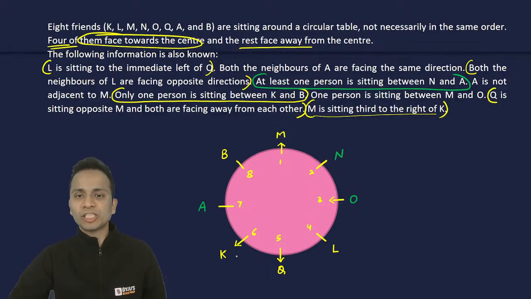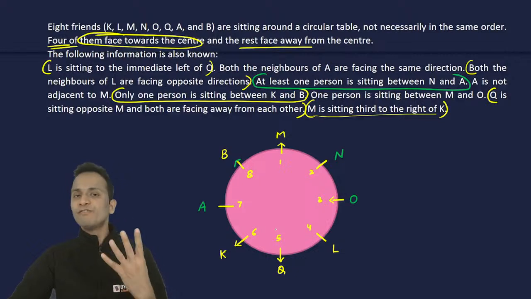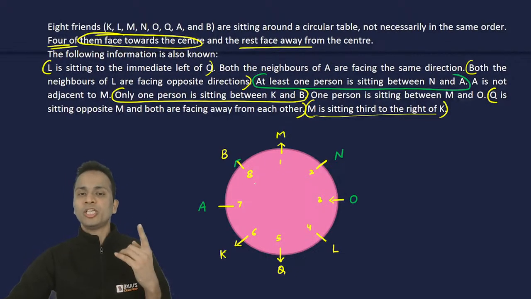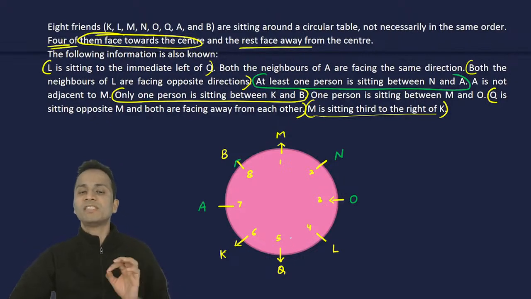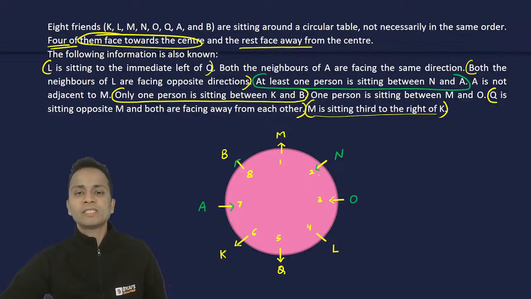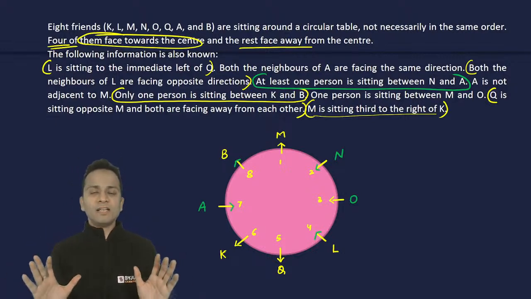Now looking at the directions. Both the neighbors of A are facing same direction. One of the neighbors is sitting at chair number 6 facing outside. The other neighbor, chair number 8, will also face outside. Now outside facing already 4 persons are there: chair number 1, chair number 8, chair number 6 and chair number 5. So remaining people will face inside. So chair number 7 inside, chair number 2 inside, and chair number 4 inside. Okay, so this is the final arrangement.